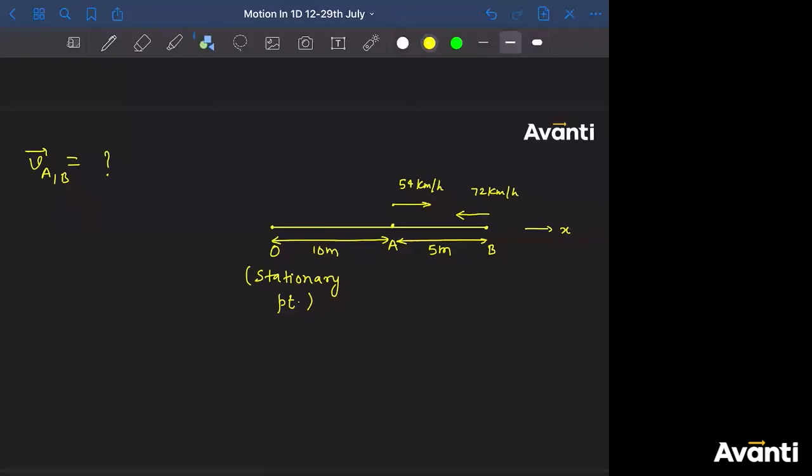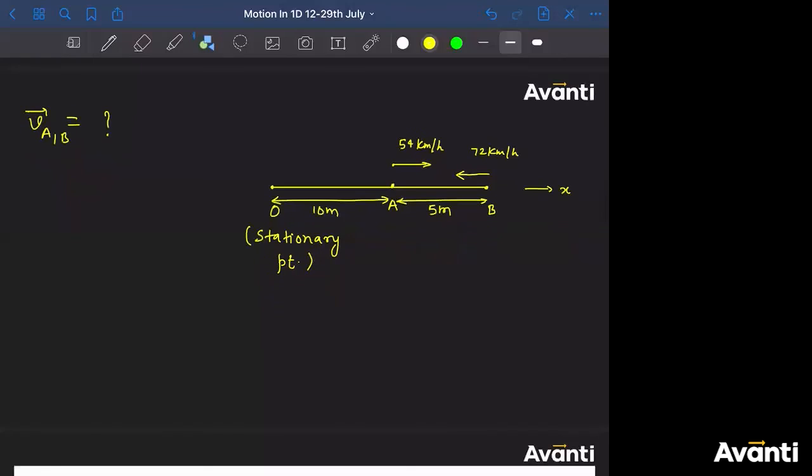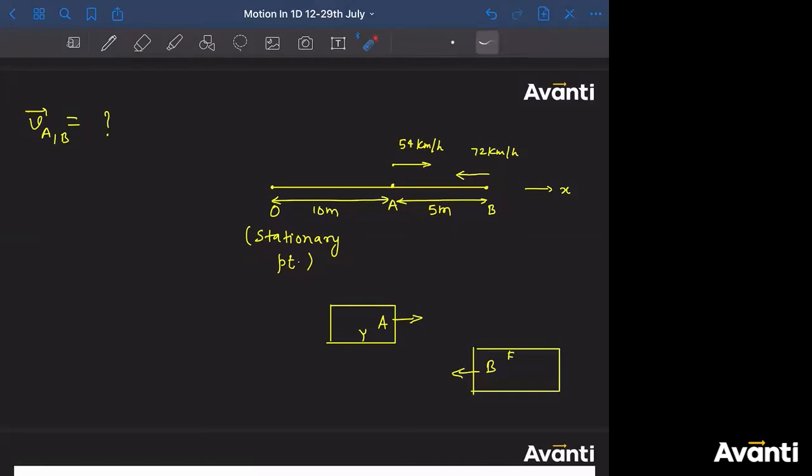Consider, see, before answering you should verify some of the things, because few things are related to your day-to-day life. Just imagine there is a bus A and there is a bus B. Don't say they'll collide, ठीक है? Collide मत करा देना. Let's say ऐसा हो रहा है. A is going in this direction, B is going in this direction. This is you. You are sitting at the window here. And your friend is sitting here. If I ask you what is the velocity, how will you see your friend?